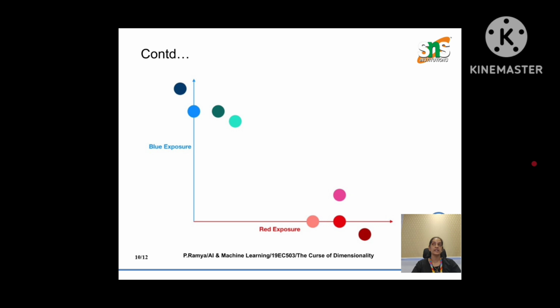Dimensionality reduction techniques such as principal component analysis, which finds principal components capturing maximum variance, and t-distributed stochastic neighbor embedding, which preserves similarity for visualization, help us. Autoencoders, neural networks that learn compressed, meaningful representations of data, also help us overcome this curse.